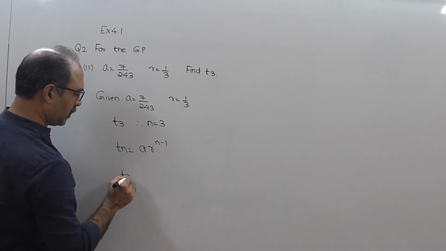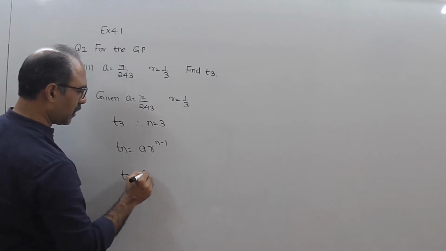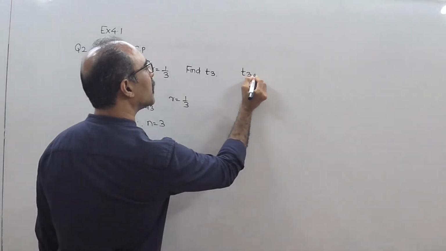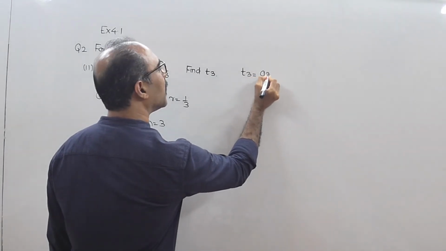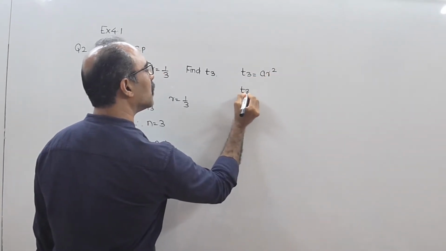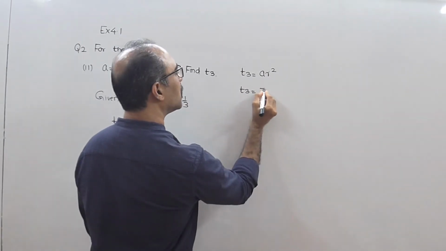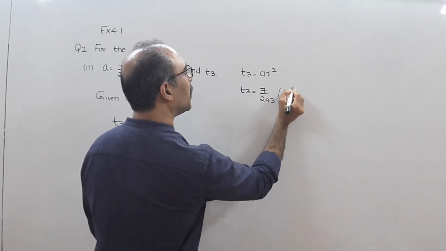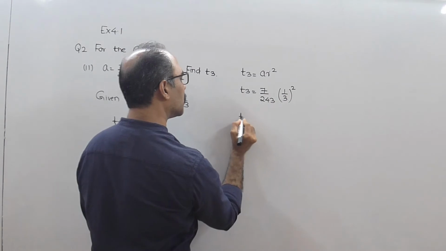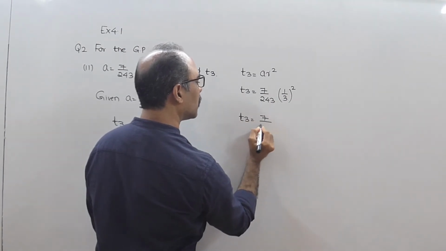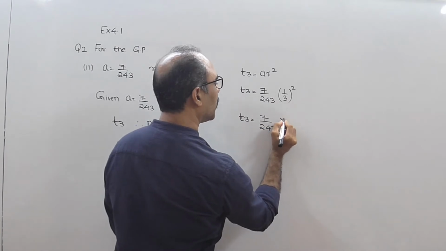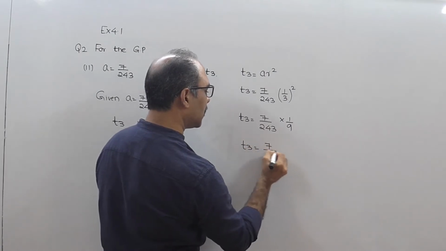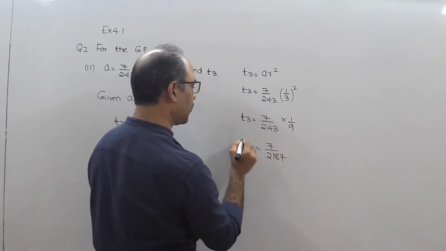So T3 will be A R power 3 minus 1. T3 equal to A R raised to 2. What is A? A is 7/243. What is R? 1/3, the whole square. So T3 equal to 7/243 multiplied by 1/9. So T3 will be 7/2187.